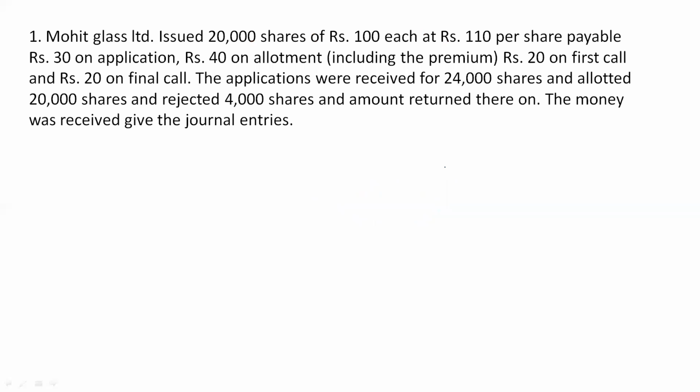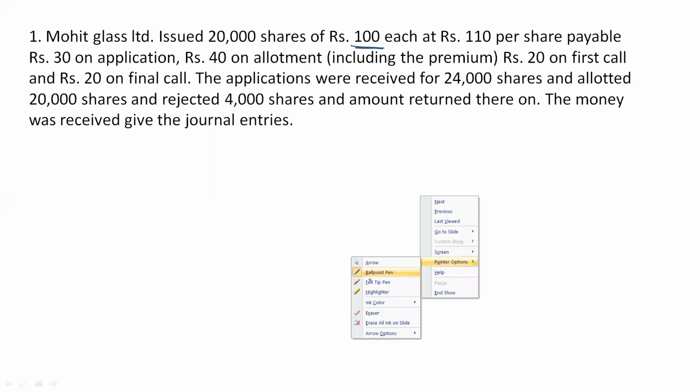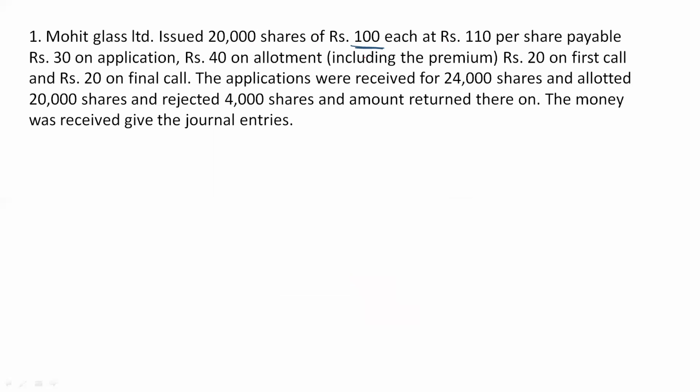The question is: Mohit Glass Limited issued 20,000 shares of rupees 100 each at rupees 110 per share. Now you see, the face value of every share is 100 rupees. First of all, it's always better to create a division. Per share value is 100 rupees, but every share is issued at 110 rupees per share. What does it mean? It means that 10 rupees is premium. For every share the company is receiving 10 rupees extra.